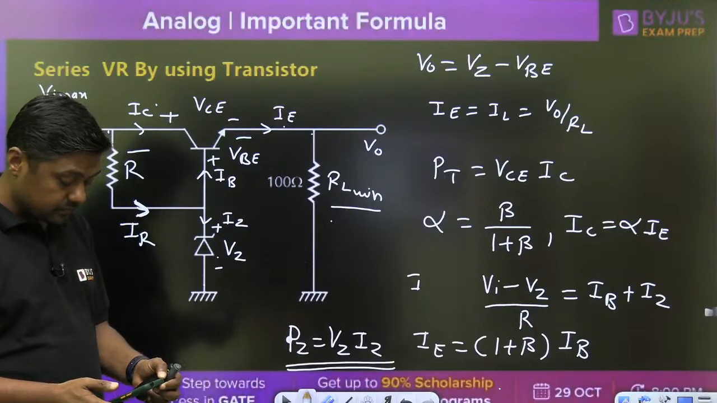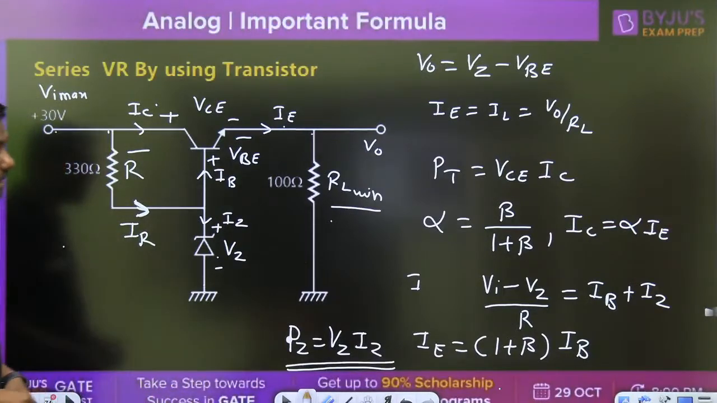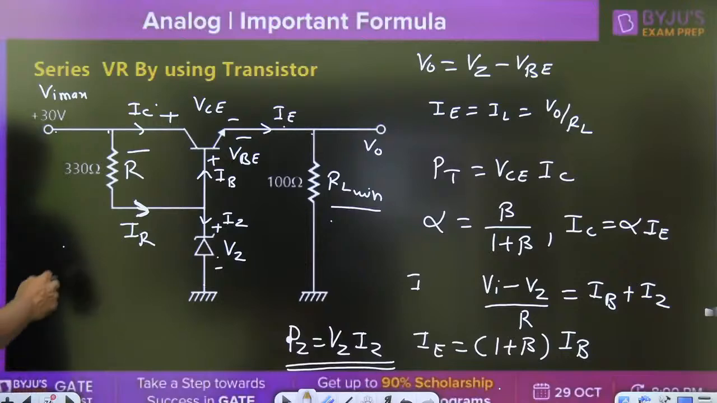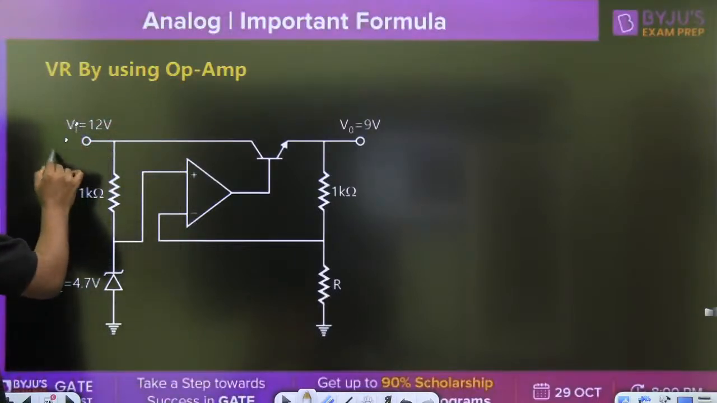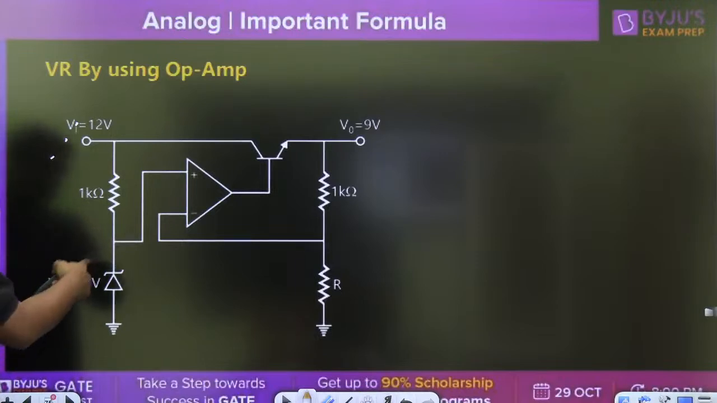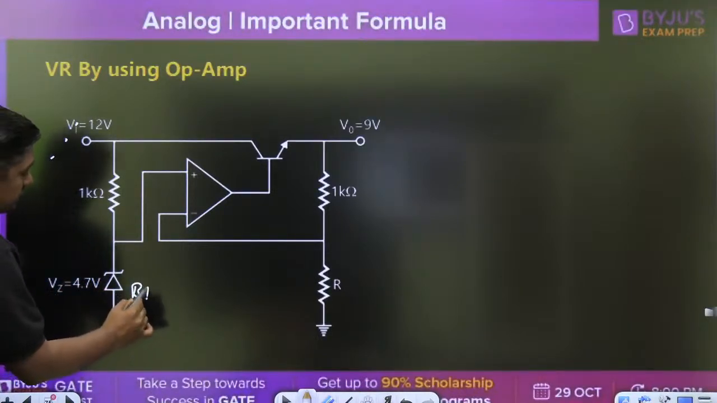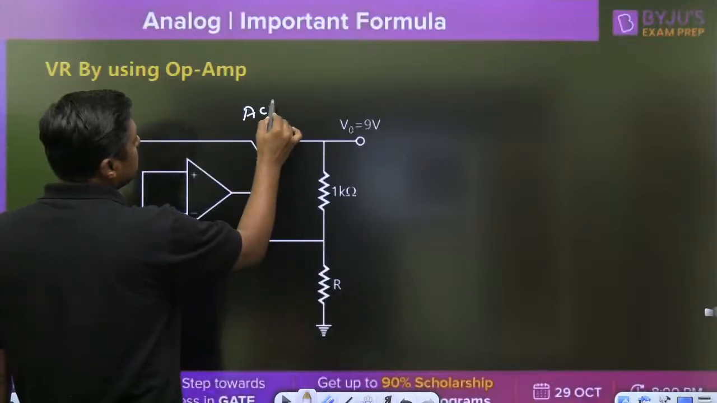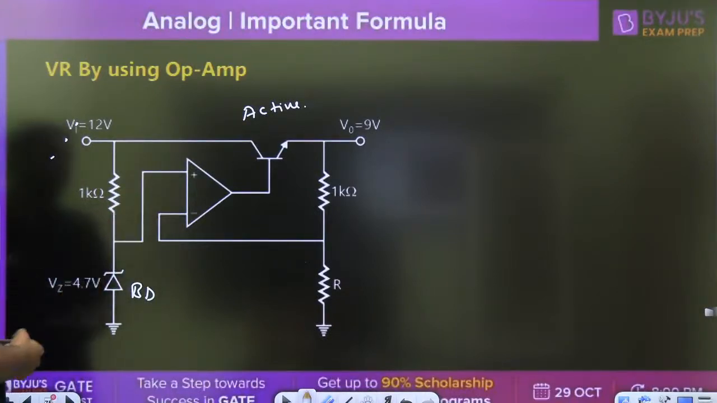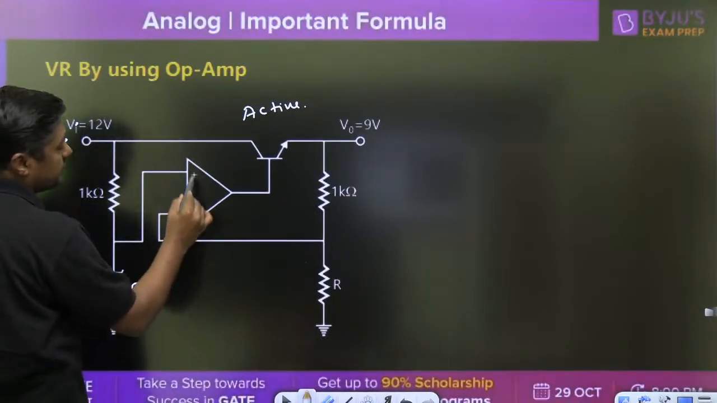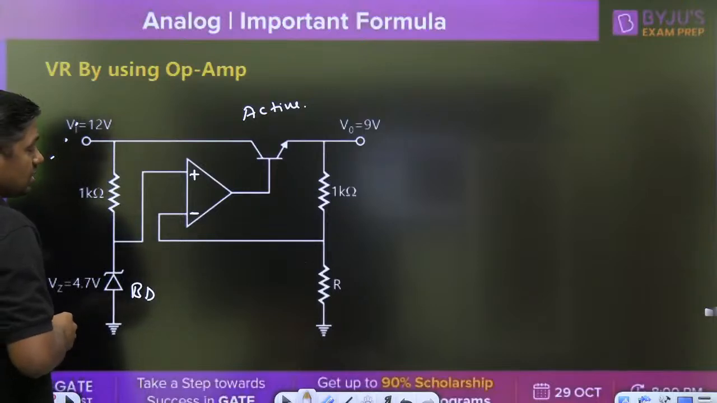Okay. Now, this is the voltage regulator by using op-amp. Means here we are connecting the 12 volt battery or any VI, that is the variable battery VI. It is one question from the GATE exam. Here we are connecting the Zener diode. It should be in breakdown region. It should be in active region. And this operational amplifier should be with negative feedback so that virtual short concept is valid.